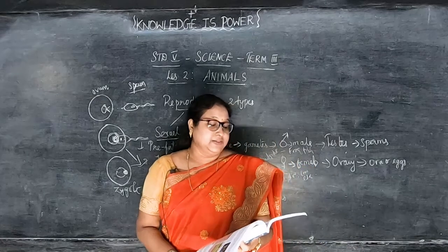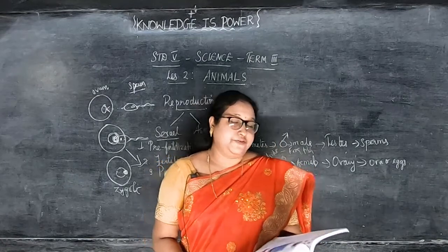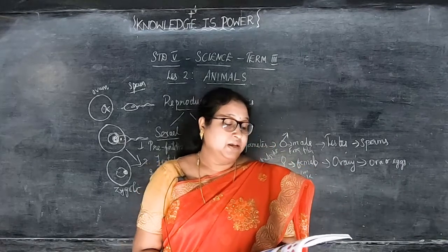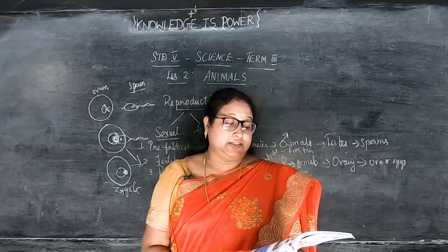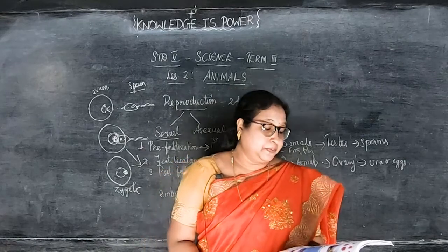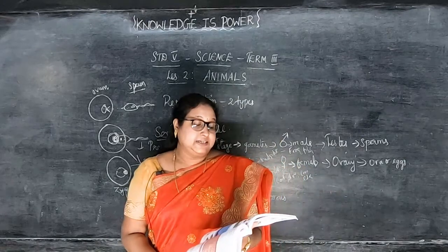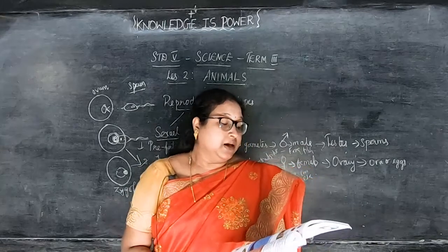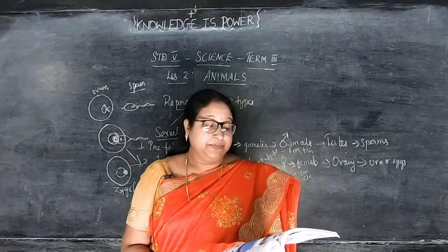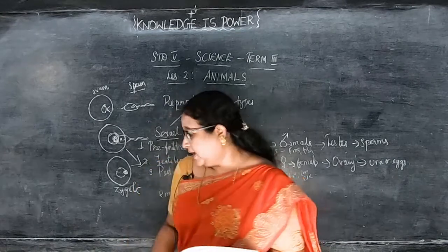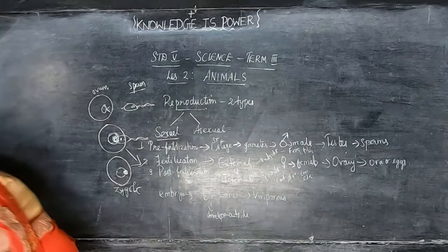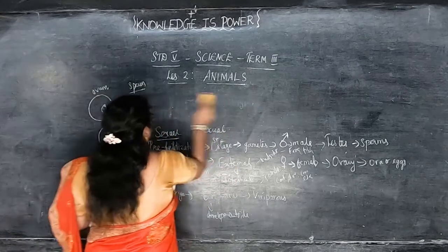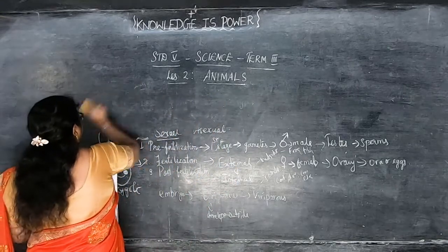In these animals, the newborn one will have different development stages. For example, in butterfly, there are different development stages like egg, larva, pupa and adult. Each stage is different. So now we are going to learn about a butterfly and what are the stages. The process in which a butterfly becomes an adult is called metamorphosis. I think we have to understand till this, children. So now we are going to see the stages of a butterfly.